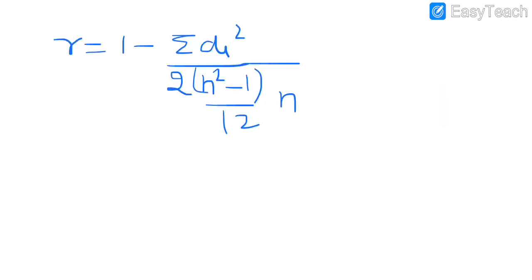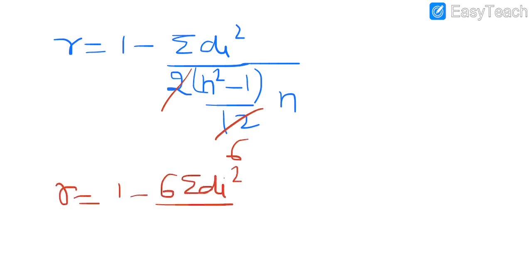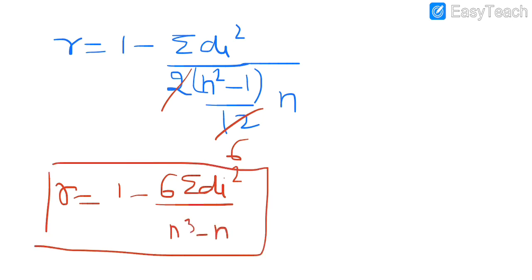So 2 6s are 12, and r will be 1 minus 6 summation of di square upon n cube minus n. This is the required answer.